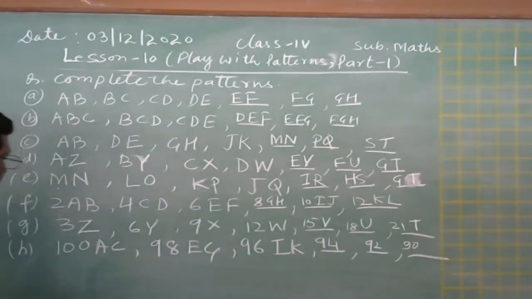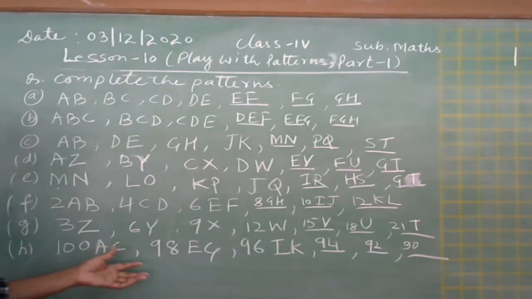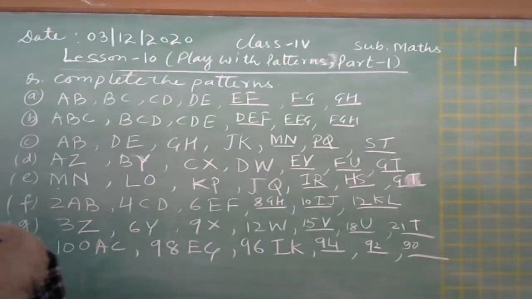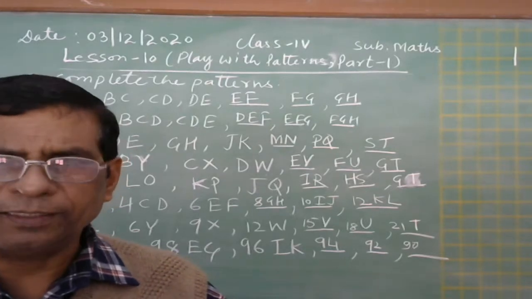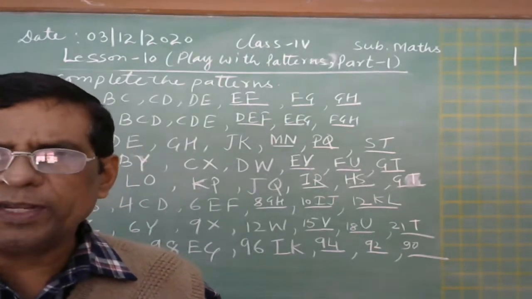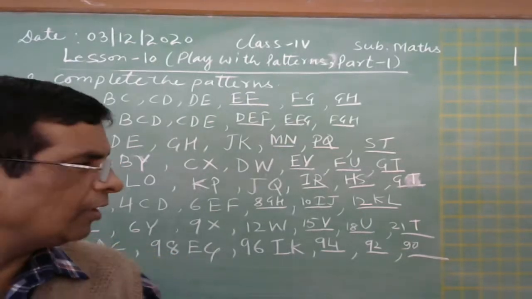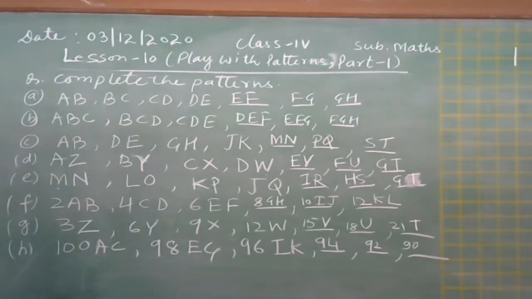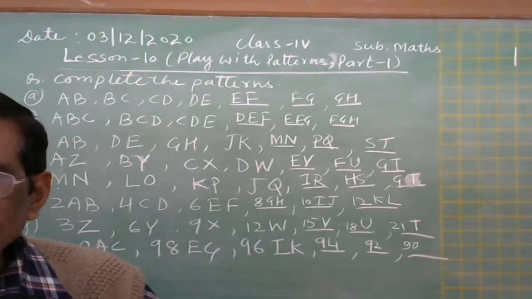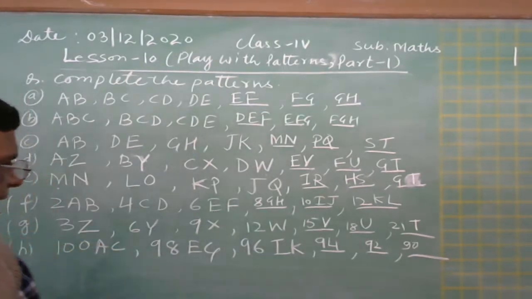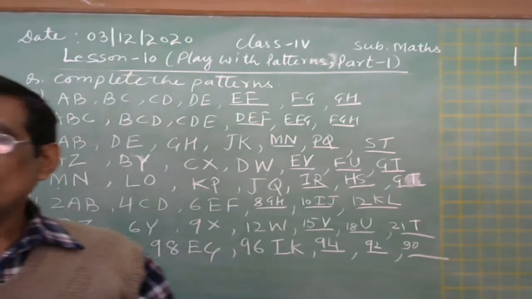Now we come to the letters AC and then EG. What is the relation? What is missing or what is adding? Anything? You tell me. Letters. Tell me letters. What should come? Yes, anybody? B is missing. Very good. B is missing. And then after that, what is missing? D is missing.